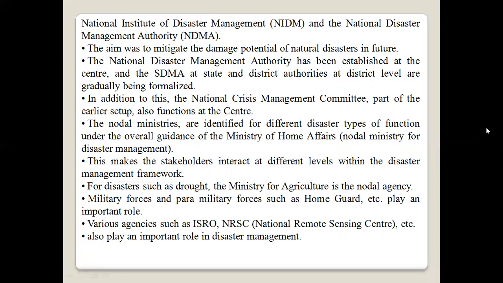For disasters such as drought, the Ministry of Agriculture is the nodal agency. Meteorology, and paramilitary forces such as home guards, etc. play an important role. Various agencies such as ISRO, NRSC, the National Remote Sensing Centre, etc. also play an important role in disaster management.